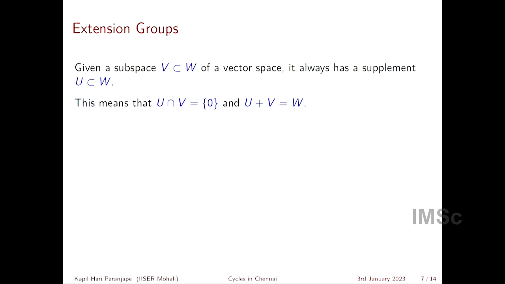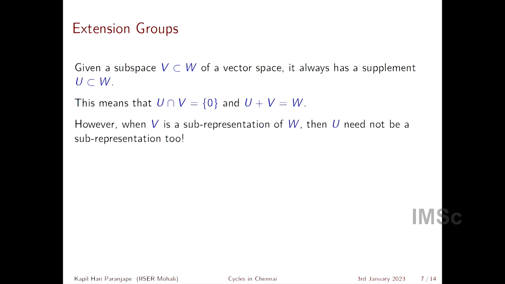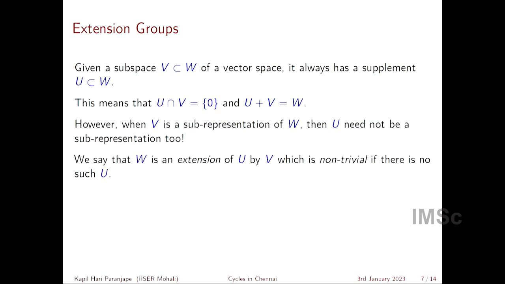So given a subspace, of course, of a finite dimension, I should have said somewhere that all my vector spaces are finite dimensional here. You can always find a supplement, right? You can find a subspace which is of the complementary dimension and such that the intersection is 0 and the sum of the two is the whole thing. However, when we are looking for a sub-representation, the supplement may not be a sub-representation, and this is what gives rise to what are called extensions of representations. Okay, so we get an extension of W by U.